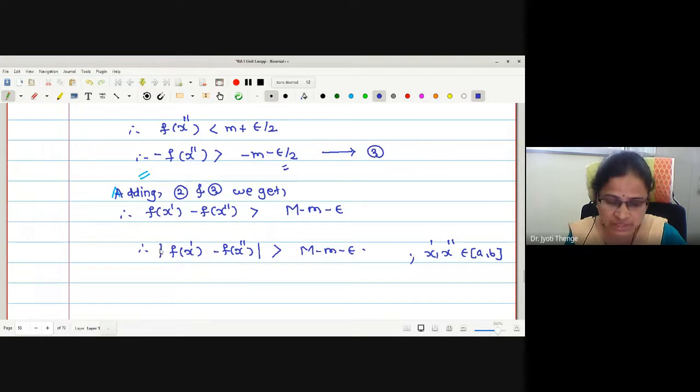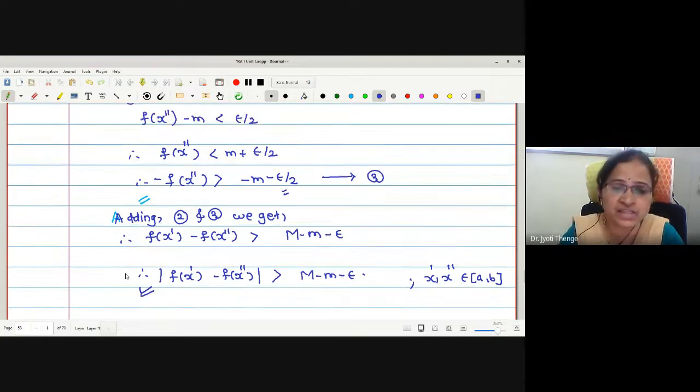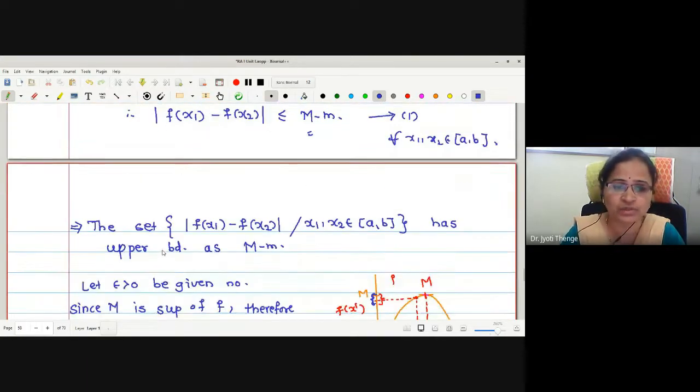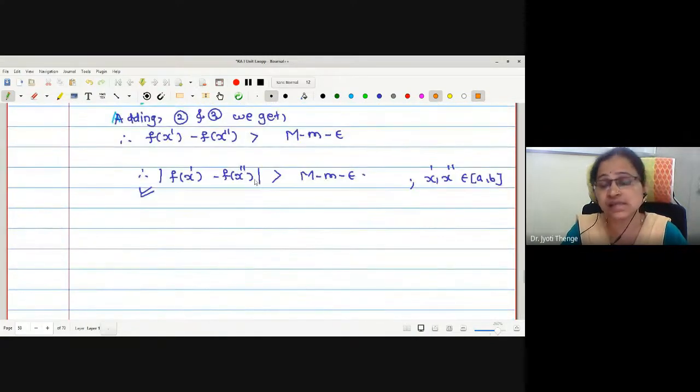For these two particular values of this interval, the modulus of the difference between the function values is strictly greater than M minus m minus epsilon. Therefore, it implies that M minus m minus epsilon is not an upper bound of the set.